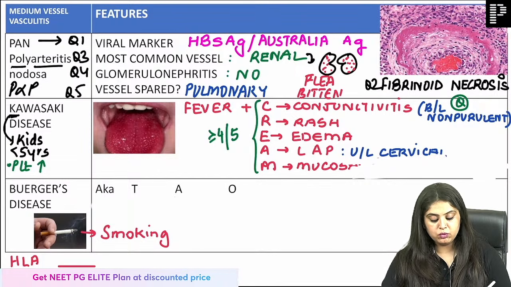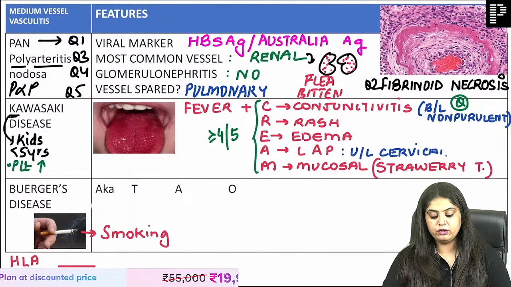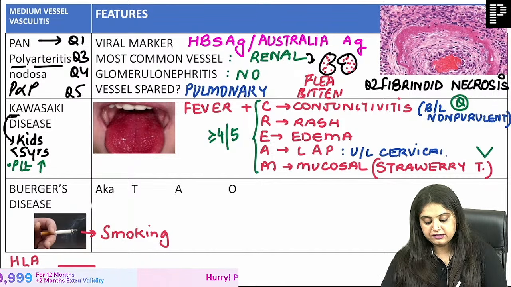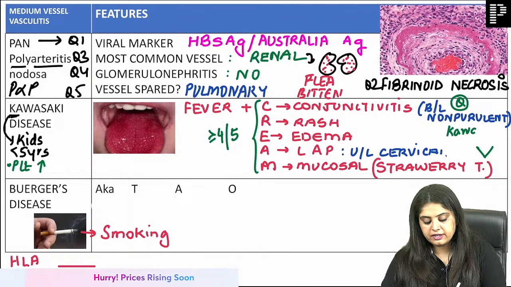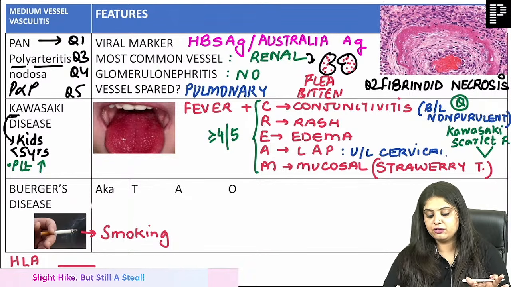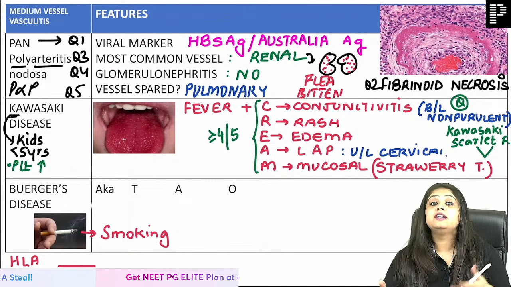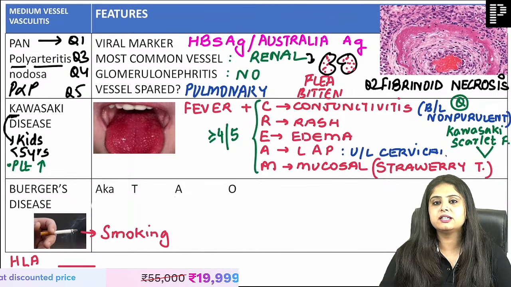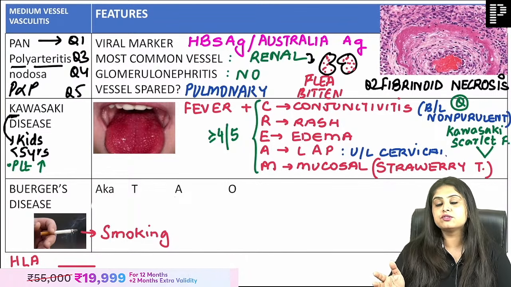Of course, M is mucosal. No points for guessing, it is going to be the strawberry tongue, and many people already know that strawberry tongue is seen in 2 conditions. One is going to be Kawasaki, another one is scarlet fever. We all know this. I'm writing it only for completion. Scarlet fever we will study, streptococcus we have to study. One rash, tell me, and when the right time comes, I will teach you scarlet fever.